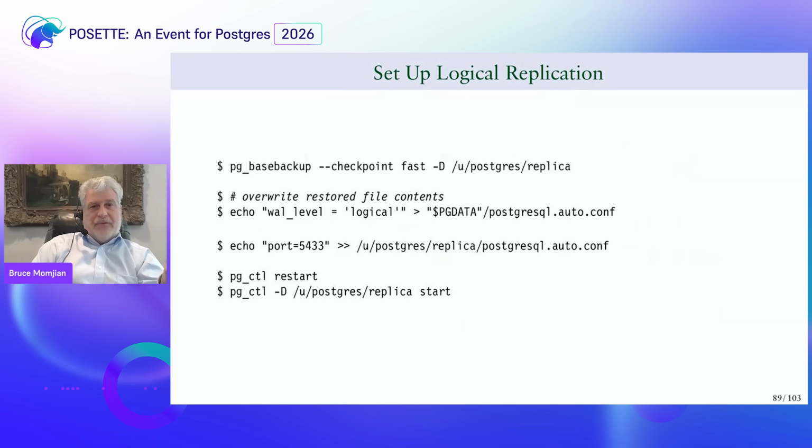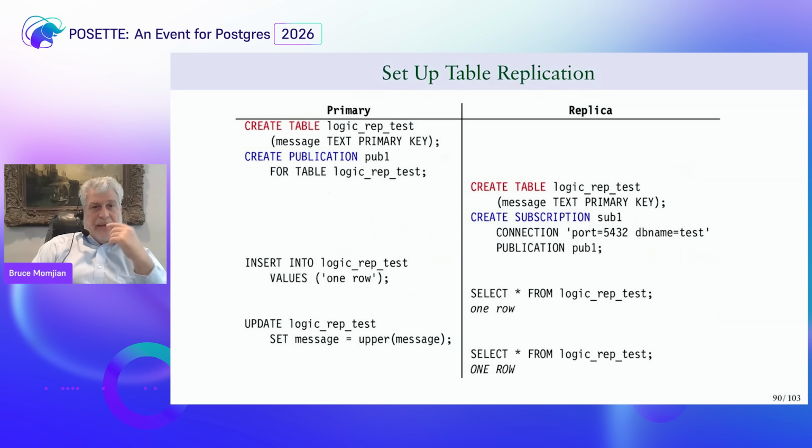So this is the way you set it up. We do a base backup, for example. We set our record level to logical. And now you can see on the primary, we create a table, we create a publication, and then on the replica, we create a table, create a subscription. And now you can see that the inserts match and the updates match because we now have linkage between the 2.